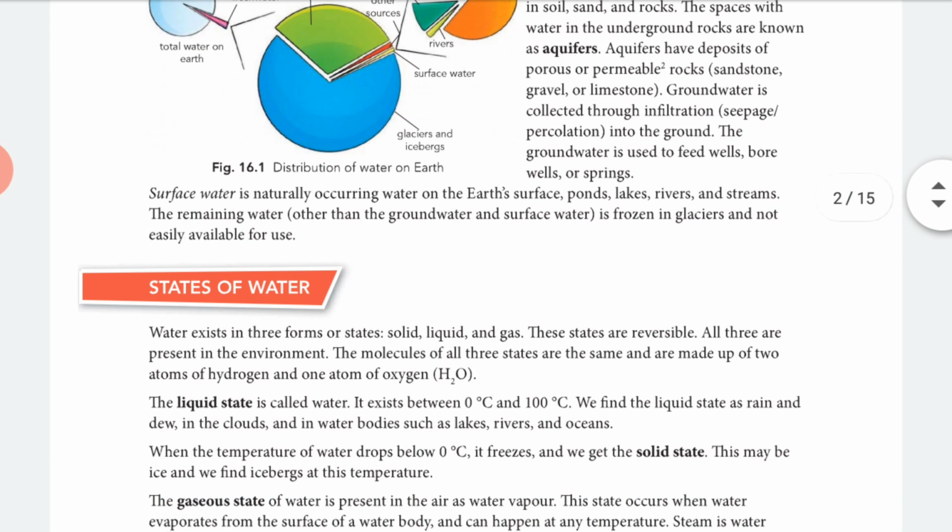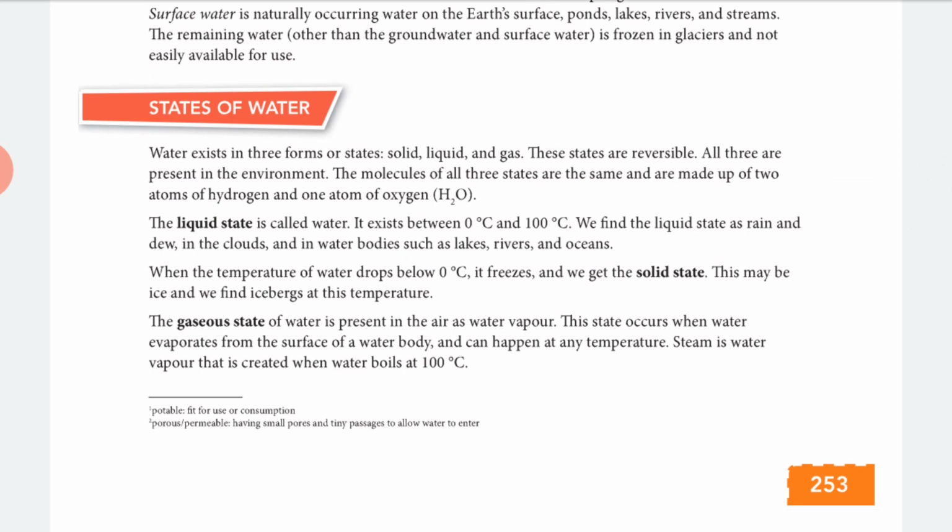So guys, let's discuss the next topic, states of water. We know that water is made up of hydrogen and oxygen. When two atoms of hydrogen join with one atom of oxygen, it makes H2O, right? This is the formula of water. There are three states of water: solid, liquid and gas, and these are all reversible. Let's discuss one by one.